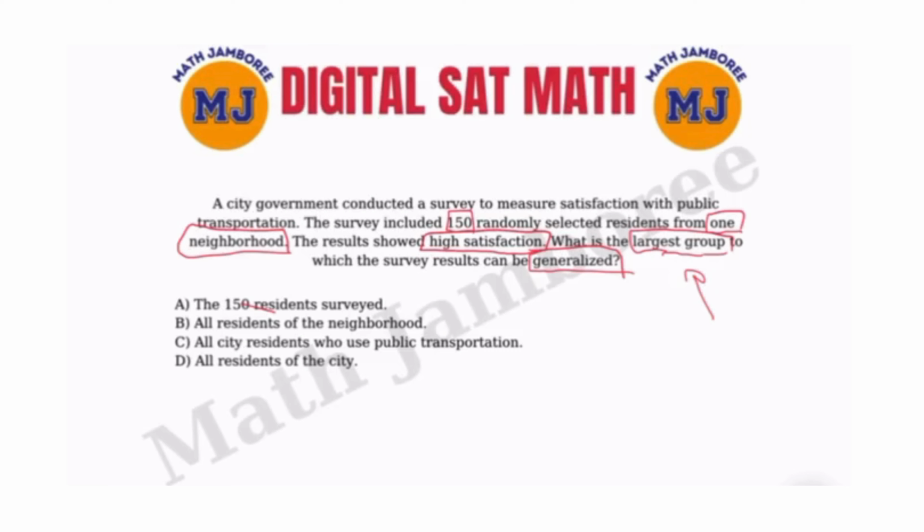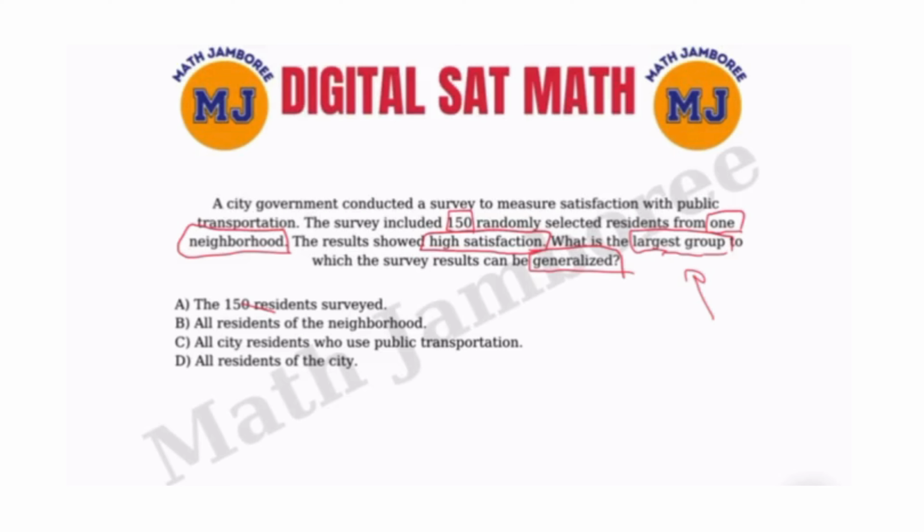C says all city residents who use public transportation. Now, no, because it says city residents. City residents is too broad for the choice we are looking for.